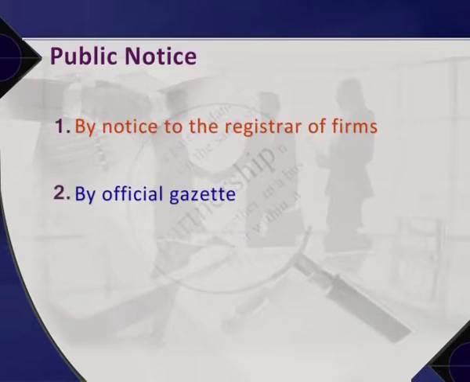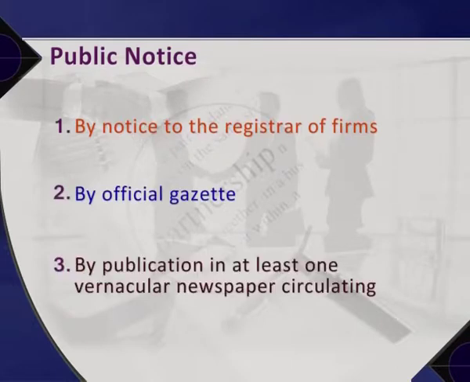By official gazette, 3. By publication in at least one vernacular newspaper circulating in the district where the firm has its principal place of business. If notice of dissolution is not given, the partners shall continue to be liable to third persons for any act done by any of them.